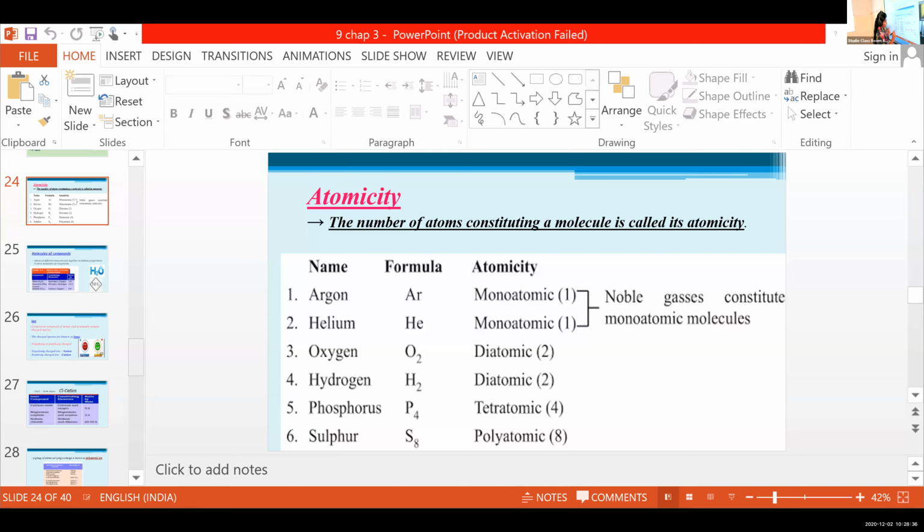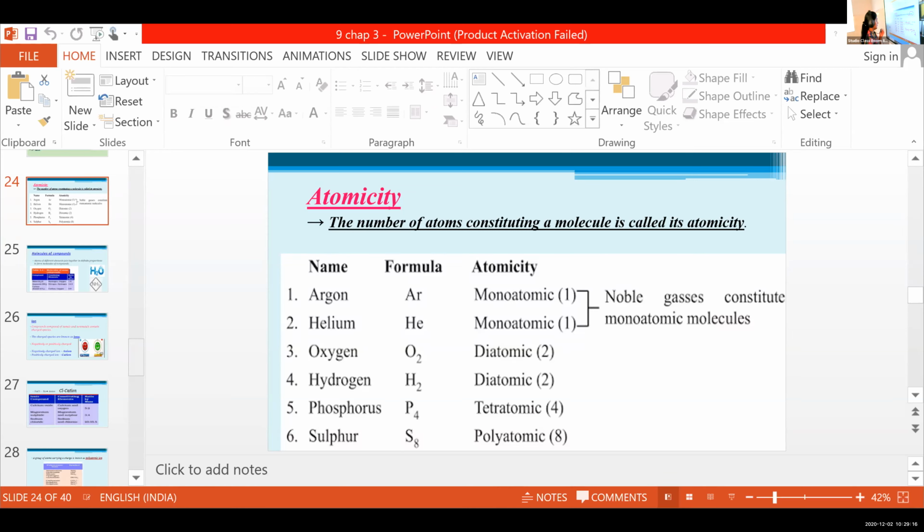Then next one, phosphorus. In the case of phosphorus, how many phosphorus atoms combine together, Adulya? 4. Yeah, 4. Very good. So 4 phosphorus atoms combine together to form the molecule. So it is known as tetraatomic. Tetra means 4. 4 phosphorus atoms combine together to form its molecule. It is tetraatomic. That is P4.